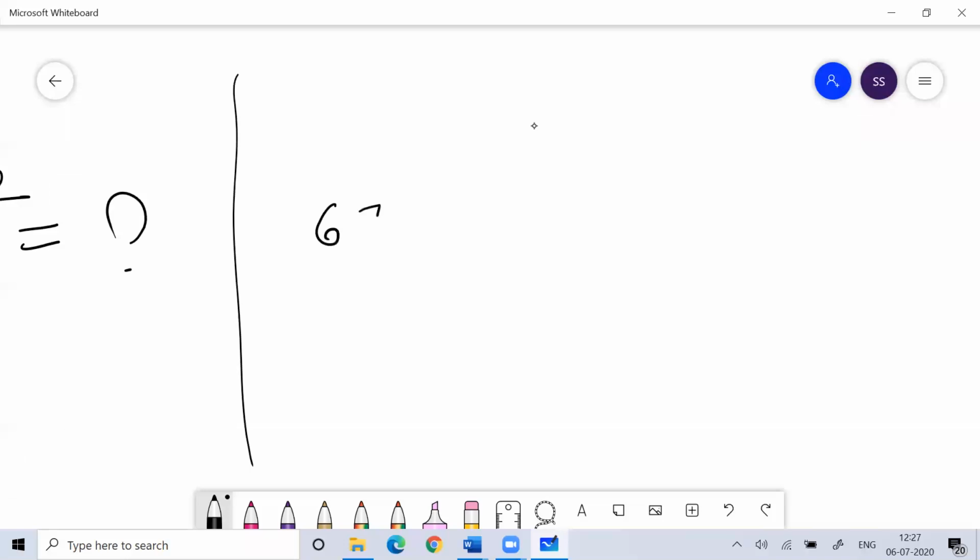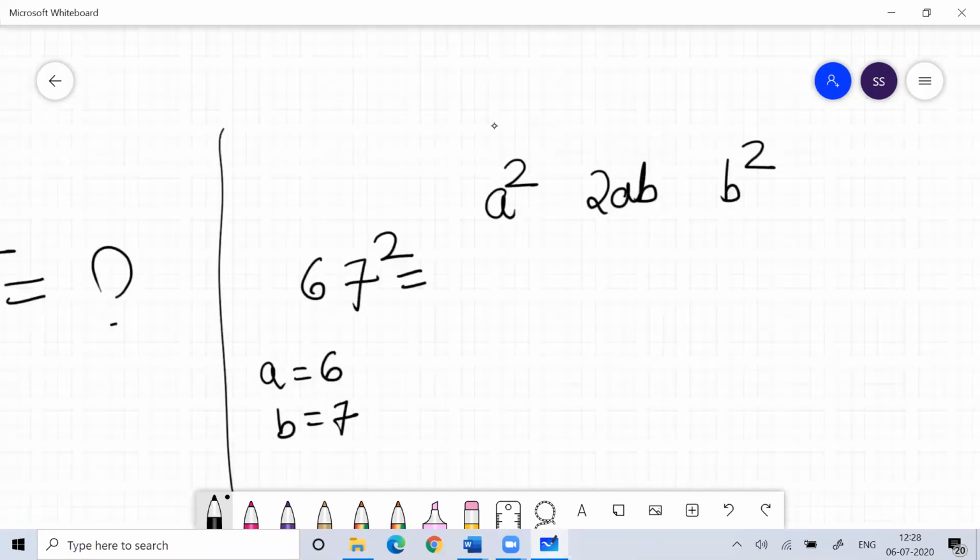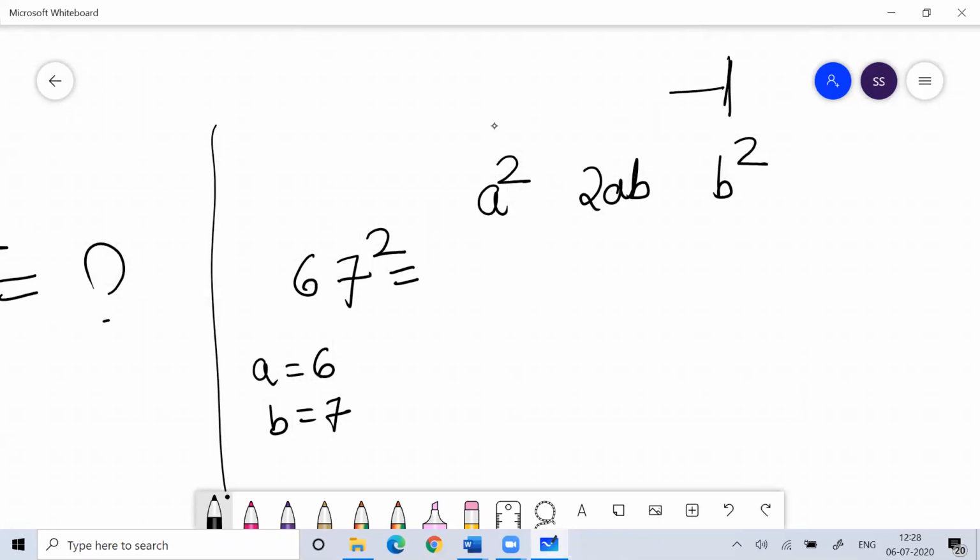Okay, let's start with some simple number. Suppose I want 67 square. Let's first take a 2-digit number, then if you want 4-digit, 5-digit, I'll do that also. So here your A is 6 and your B is 7. We'll start from here and we'll go here.